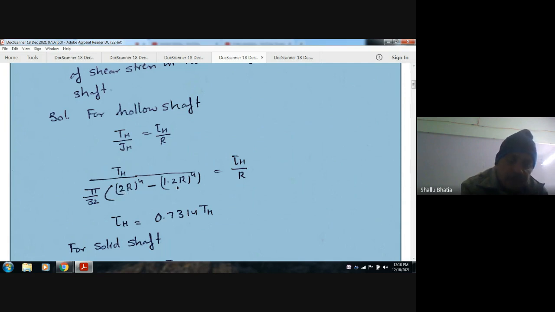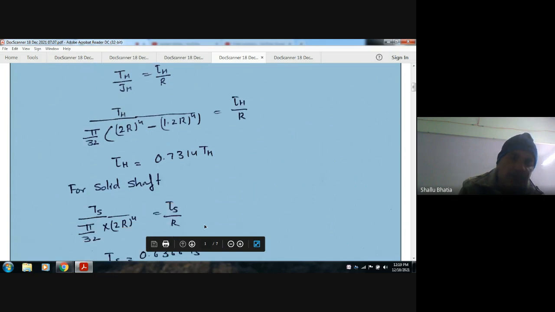Inner radius is 0.6 R, so inner diameter is 1.2 R. So π by 32 into (2R)⁴ minus (1.2R)⁴. So that is J_h. This is equal to tau_h by R. So tau_h will be 0.7314 T_h.